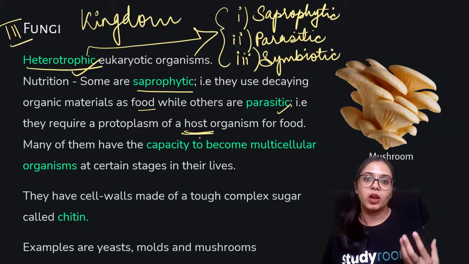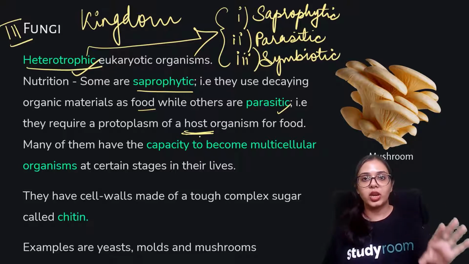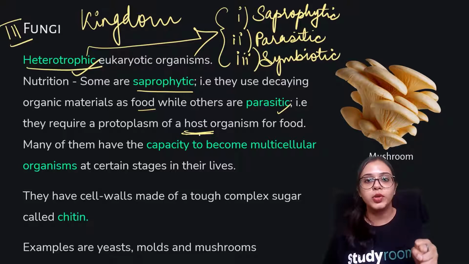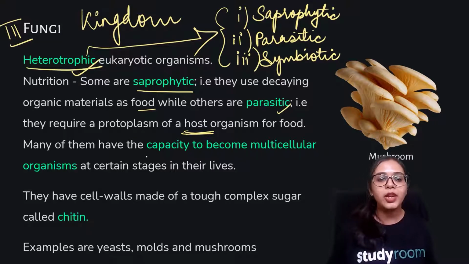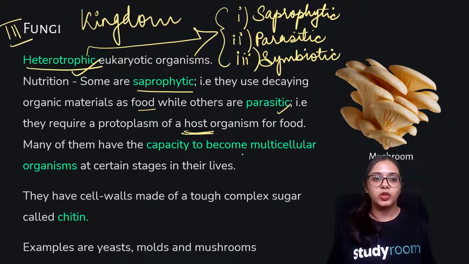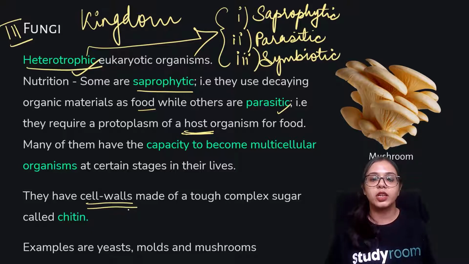Whatever food the host organism uses for its own sustenance, these parasitic fungi suck or derive nutrition from the host. Many of them can become multicellular organisms, and they have cell walls. They are not plants, but they have cell walls made of a tough complex sugar known as chitin. Examples are yeast, molds, and mushrooms.